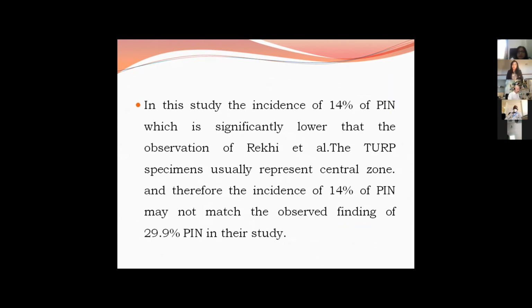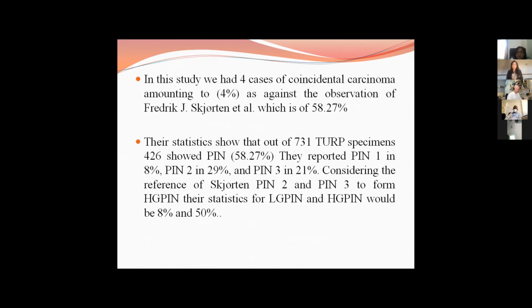So in this study, we had 4 cases of coincidental carcinoma amounting to 4%, as against the observation of Frederick S. Jordan et al., which is 58.27%. Why was there so much, 58.27%, in the Jordan case? Because they had considered 731 TURP specimens, in which PIN 1 and PIN 2 were 29% and 21%. So after we combine all these, PIN 1 is 8%, but PIN 3 is 50% in Jordan cases.